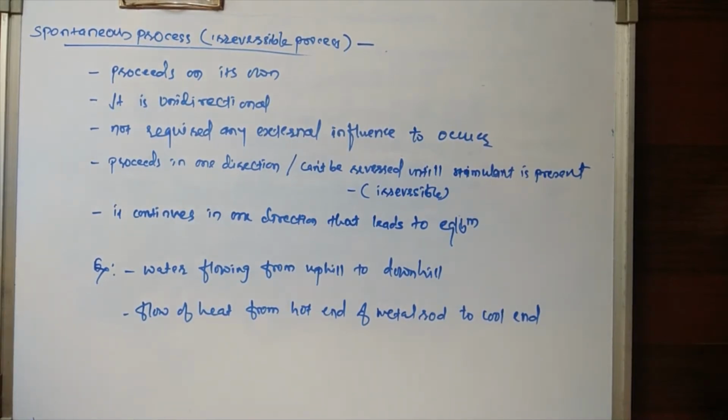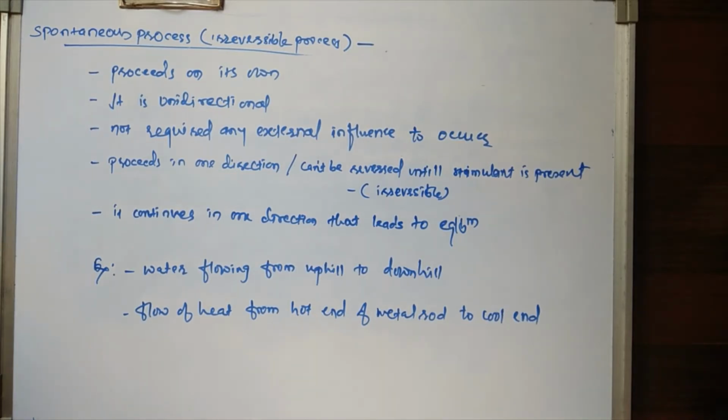Today let us see about some points. Out of this, the one is spontaneous process. Spontaneous process is that process which has a natural tendency to occur on its own and does not require any external influence for its occurrence. Okay, this is the spontaneous process.